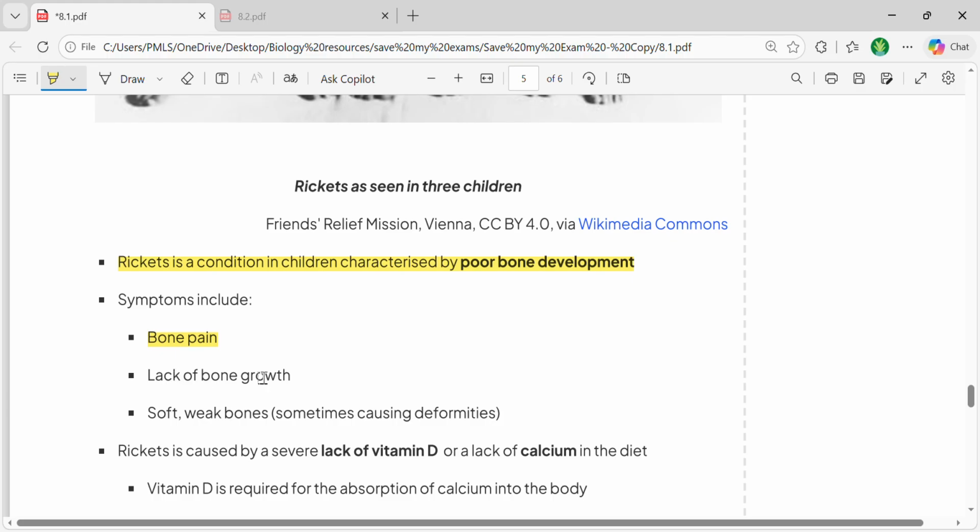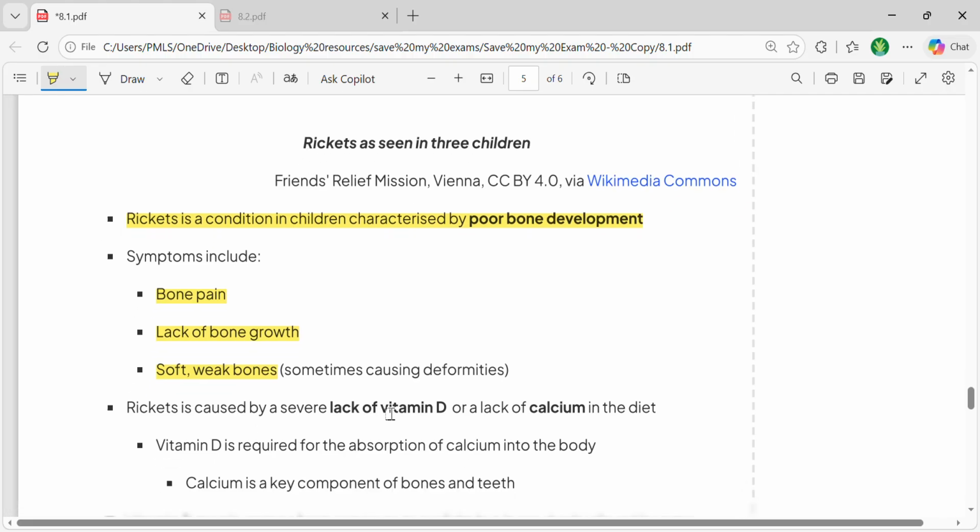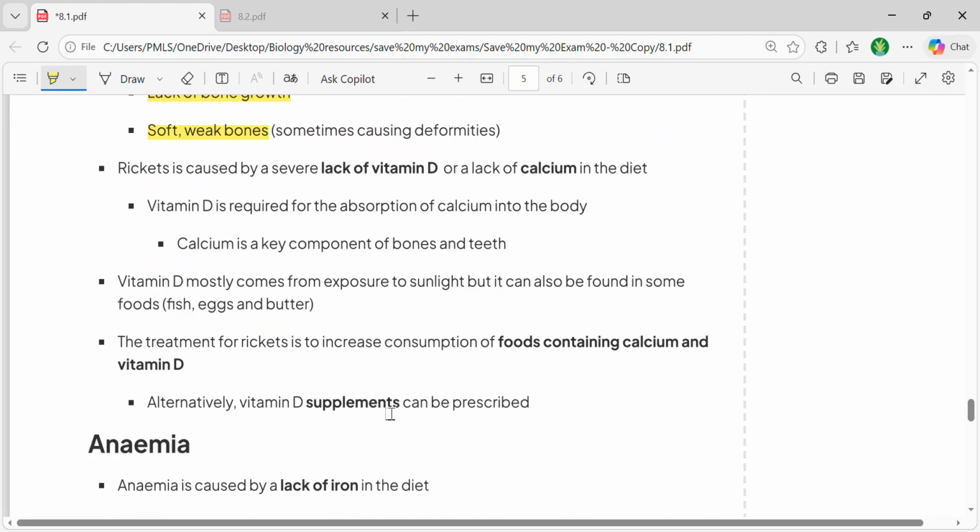It can cause the lack of bone growth, and as a result, it can cause deformations of bone, just because the bones are too weak to support their body. And this is a very dangerous condition, just because it would impact the overall posture of the body. And the reason behind this is the lack of vitamin D.